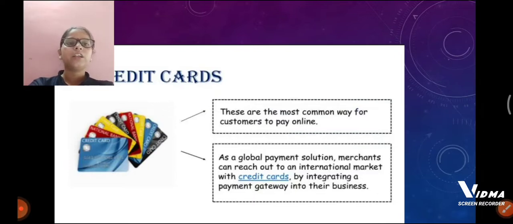Credit cards. These are the most common way for customers to pay online. As a global payment solution, merchants can reach out to an international market with credit cards by integrating a payment gateway into their business.